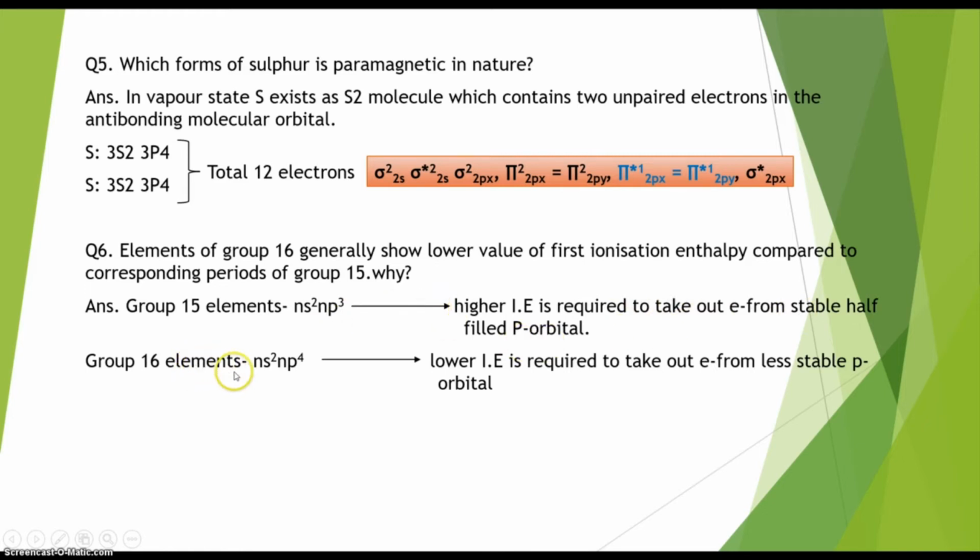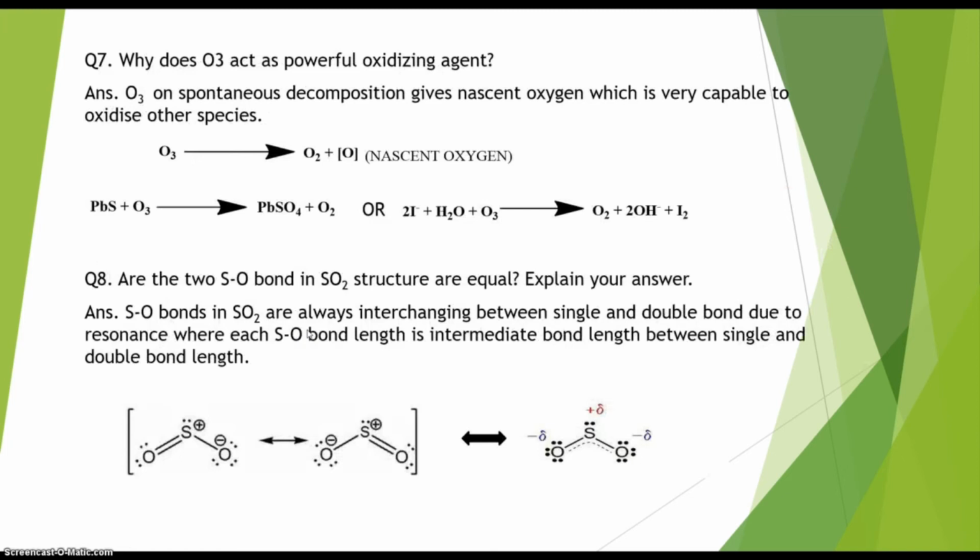Whereas in case of group 16 elements, a lower amount of energy or lower ionization energy is required to take out an electron from the relatively less stable np4 orbital. So for this reason group 15 elements exhibit a higher ionization energy than group 16, because in group 15 there is a half-filled p orbital, which is a very stable orbital, and that's why higher ionization energy is required to take out an electron from group 15 elements. Now let's move on to the next question.